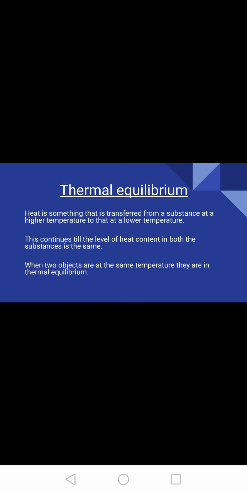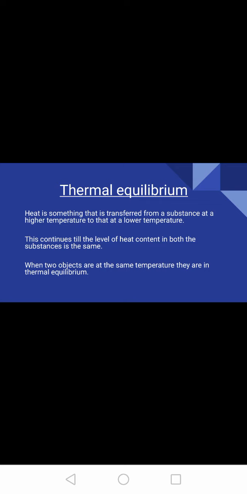So, here we can say that heat has transferred from a substance at higher temperature, hot water, to that of lower temperature. It will continue until the heat content is at the same level.